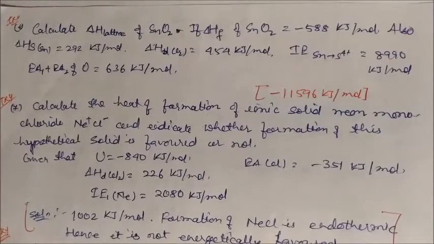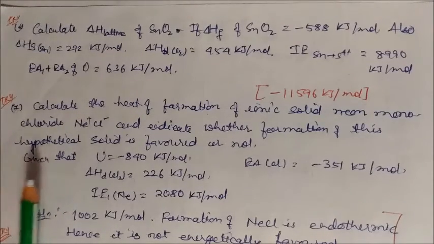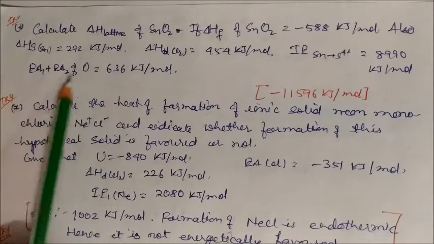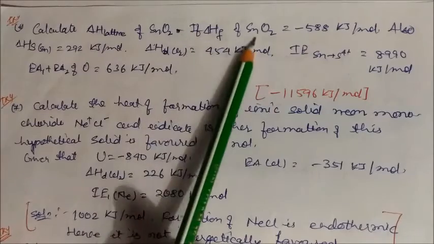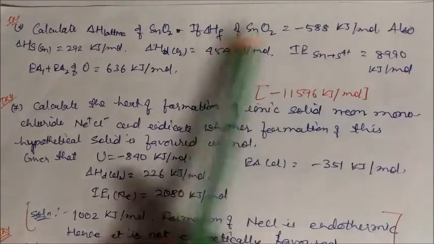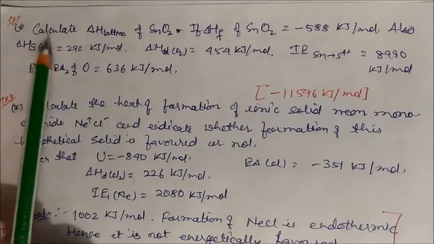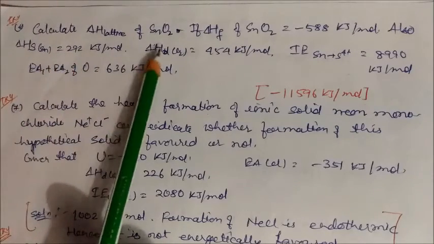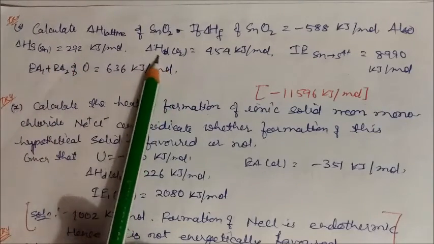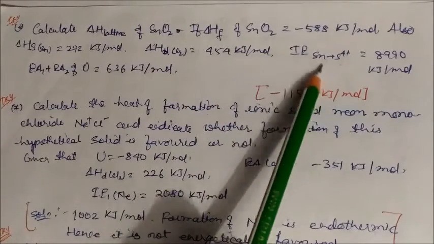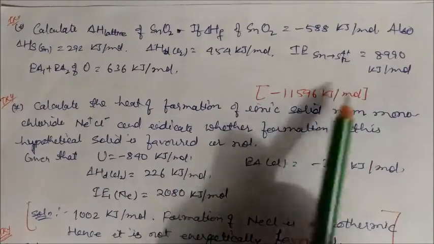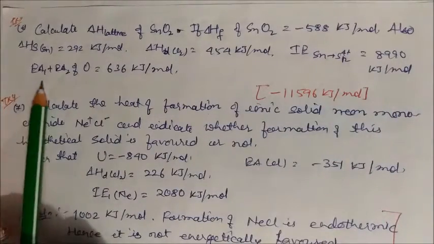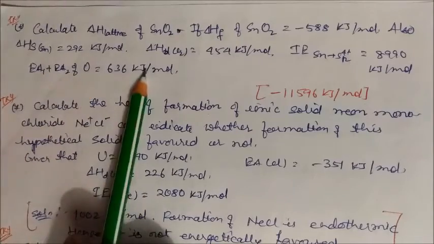So these are the unsolved problems. You try them by yourself. I am just reading them out, so it will help your understanding. Calculate the delta H lattice of tin oxide, if the heat of formation of tin oxide is minus 558, the enthalpy of sublimation for tin is 292, the dissociation for oxygen is 454, and the ionization energy for tin to Sn4+ is 8990. If you solve it, the electron affinity for the first and second electrons of oxygen is given, and you will get this answer.